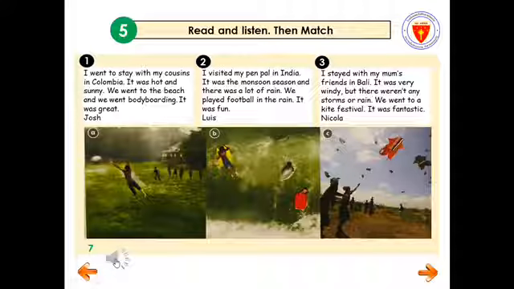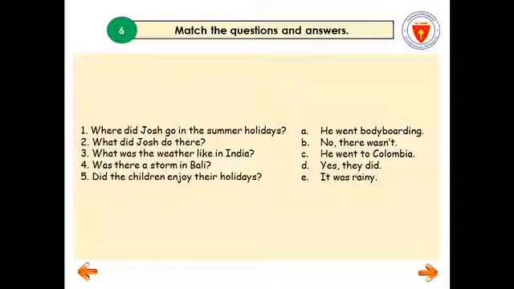Okay, so that is activity 5. Match the pictures with the descriptions above. Okay, so let's proceed to activity 6. Match the questions and answers. On your left, you can see the questions, and on your right are the answers. Now let's proceed. I will be reading the questions first, followed by the answers.